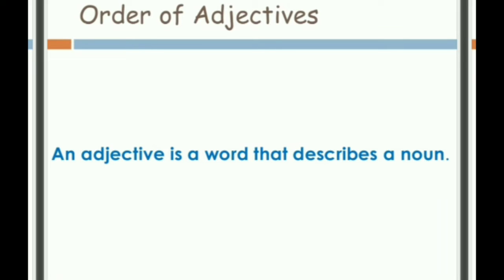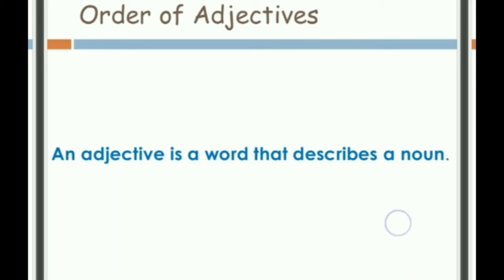Like order of adjectives, so what do you come to know? That there's some order, there's some positioning. So order of adjectives is basically the order. The adjectives have to be put in a particular order, and in what order it should be placed, how it will be placed, this we are going to study in this part.